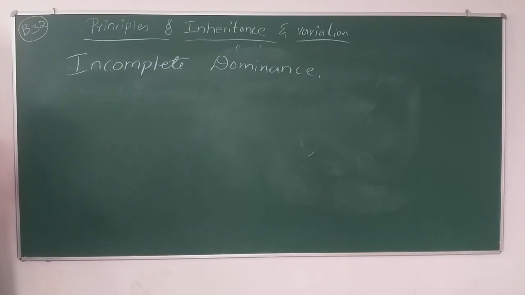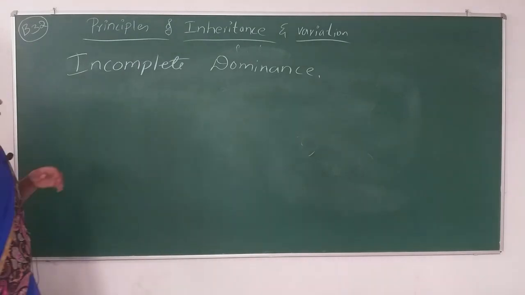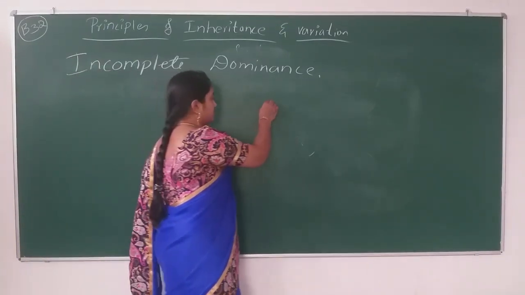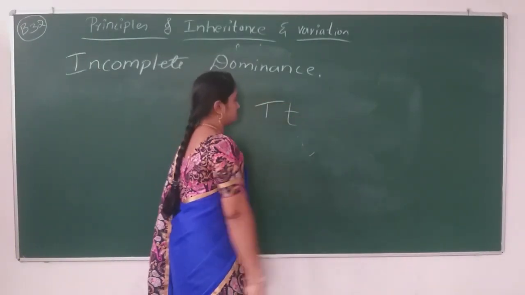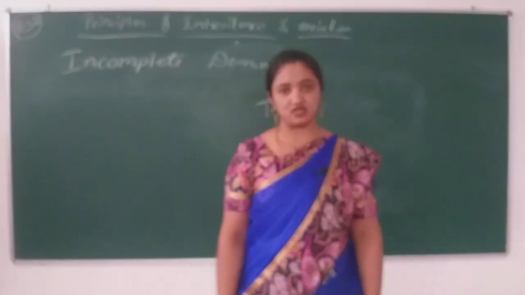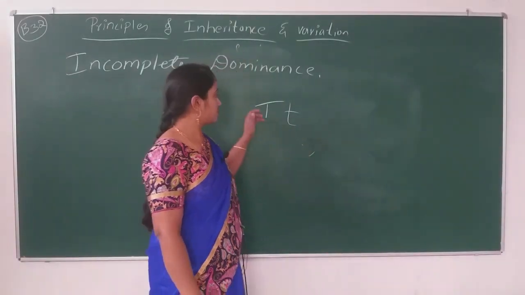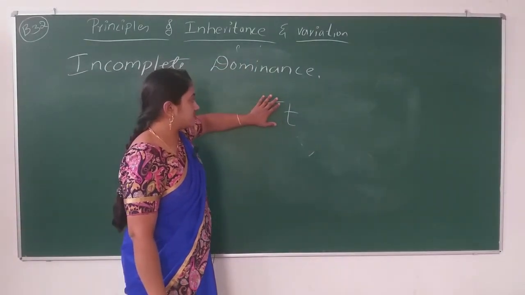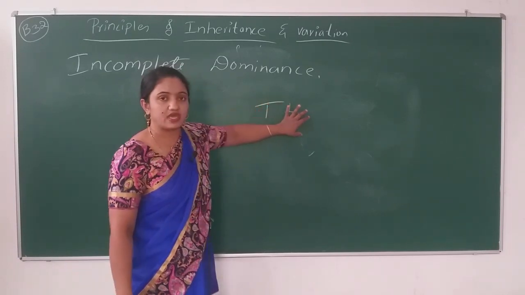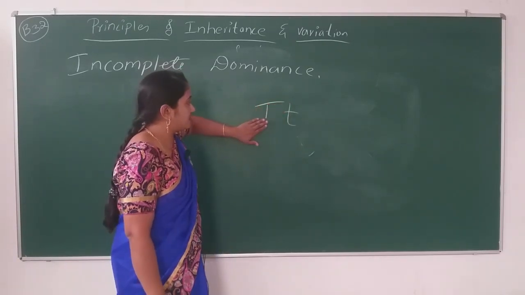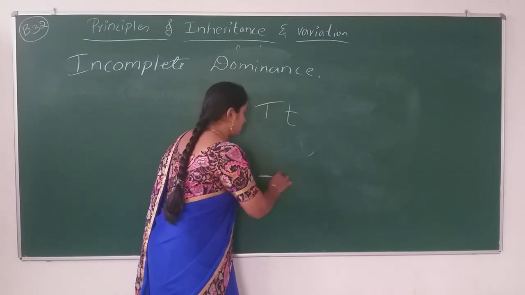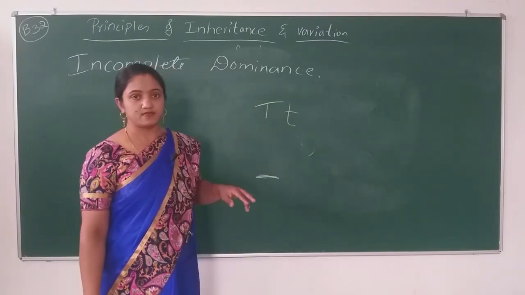What is incomplete dominance? Take the heterozygous condition. The dominant gene will not be able to express its dominant character in the F1 generation.